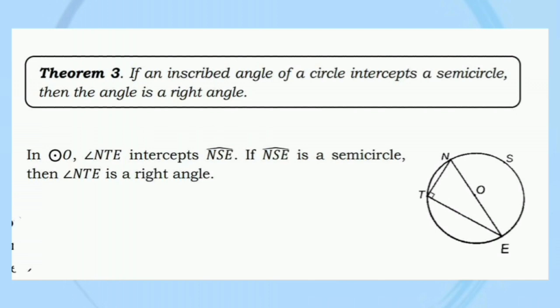Theorem number 3. If an inscribed angle of a circle intercepts a semicircle, then the angle is a right angle. Based on the figure shown on the screen, in circle O, angle NTE intercepts arc NSE. So, if arc NSE is a semicircle, then surely angle NTE is a right angle.